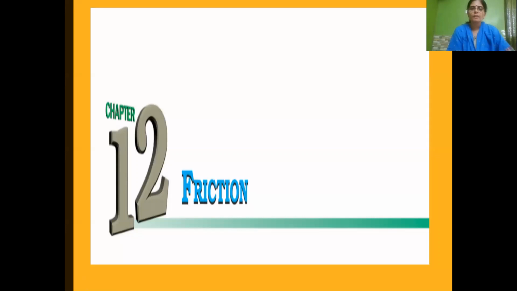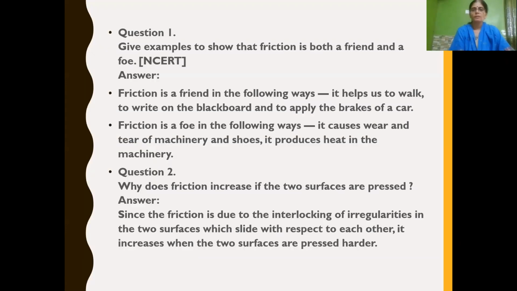Hello children, let's continue our revision of chapter 12, friction. So let's continue to mark all the possible 2-mark questions, some MCQs and some 3 marks questions in this session.